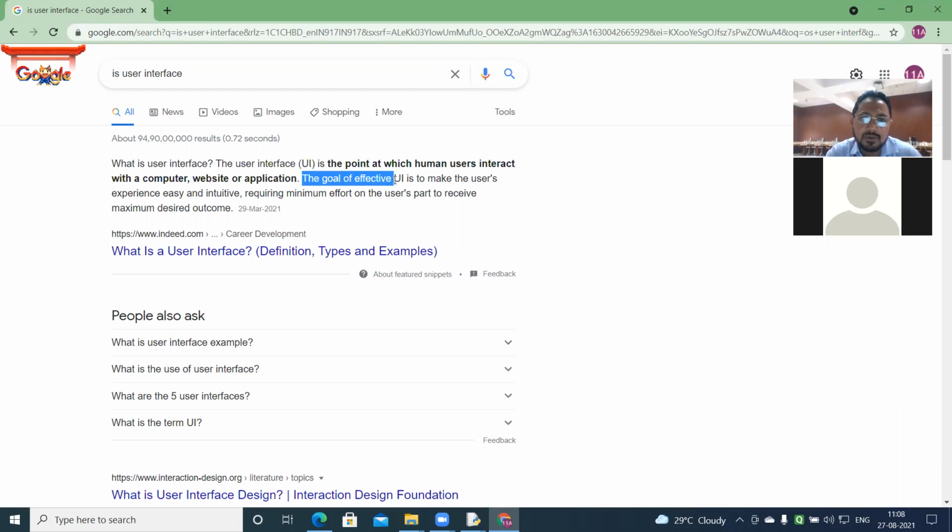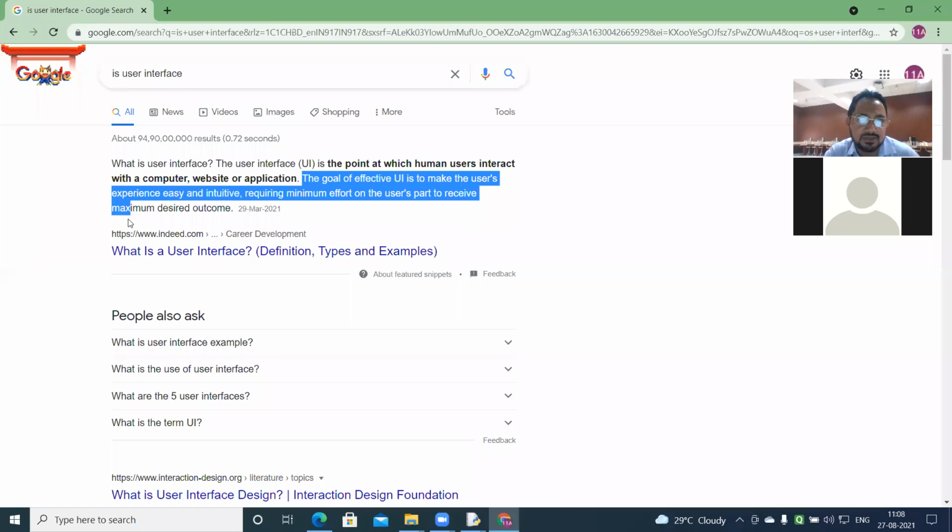The goal of effective UI is to make the user's experience easy, requiring minimum effort on the user's part to receive maximum desired outcome. Noted?